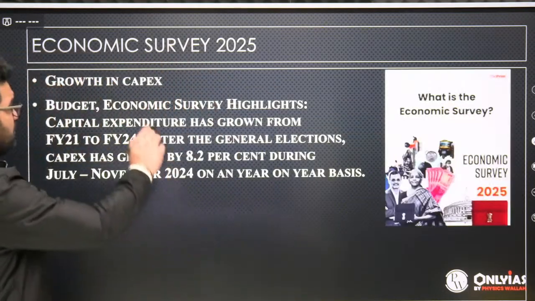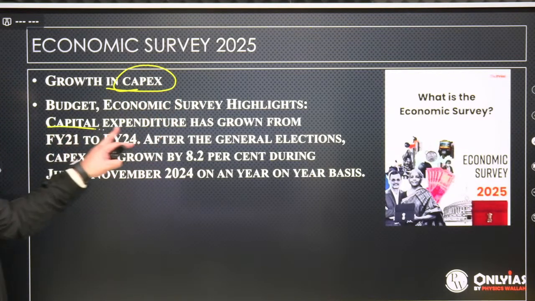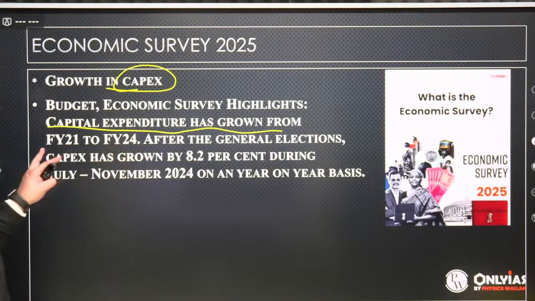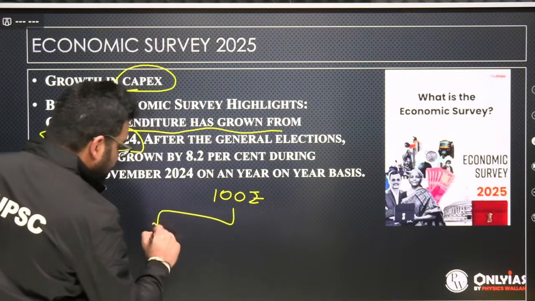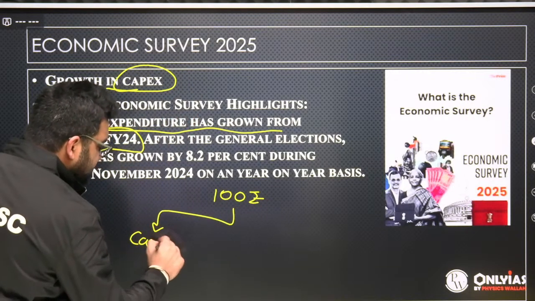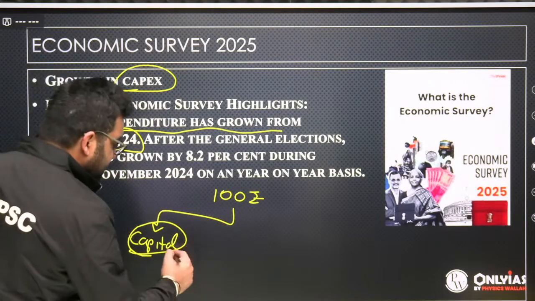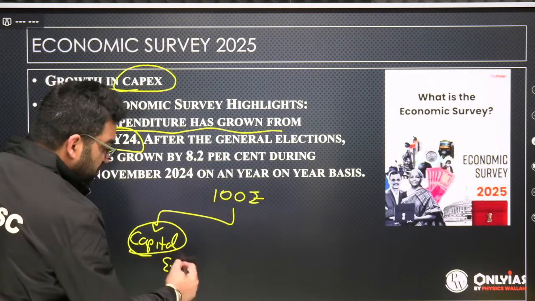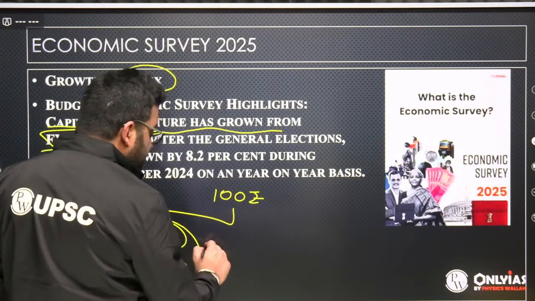Now, growth in capital expenditure. Economic survey says that capital expenditure has grown from financial year 2021 to 2024. That means if the government is spending 100 rupees overall, government's expenditure on capital assets, buying new buses, investing in new Vande Bharat trains, investing in new airports, etc., investing in new manufacturing capacities has been increasing.